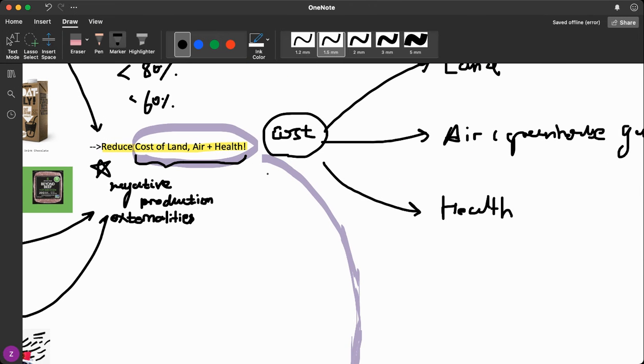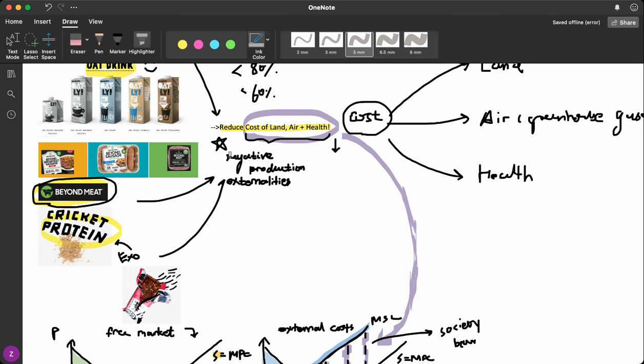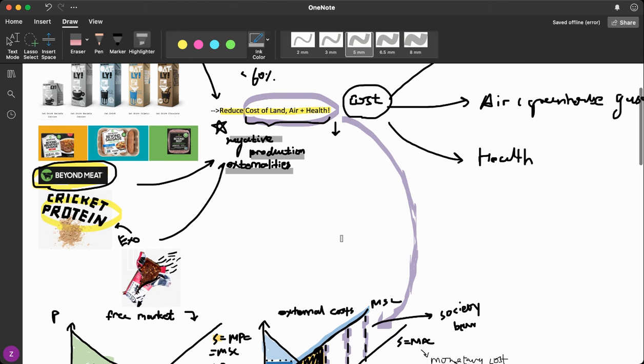So these external costs created by producers are called negative production externalities, which is the topic that we'll spend some time discussing today. So you might wonder what kind of harm or external costs consuming too much beef or cow milk will induce.